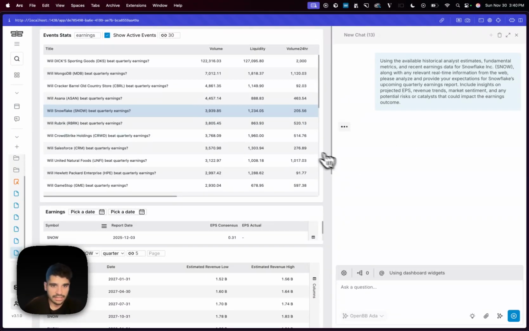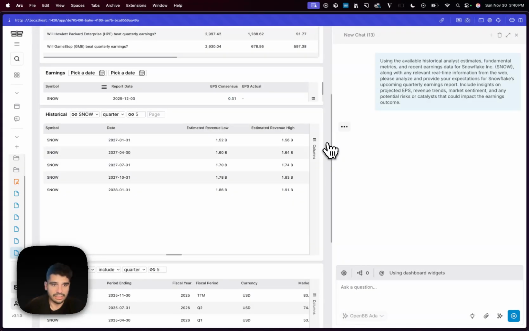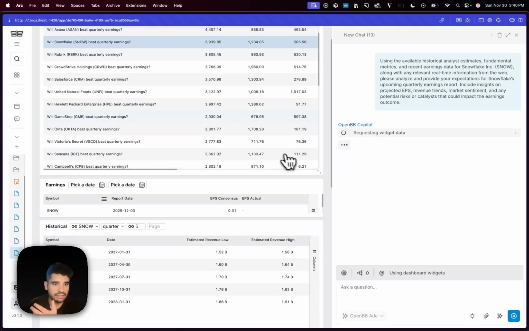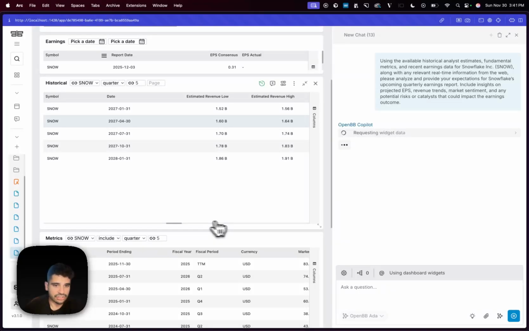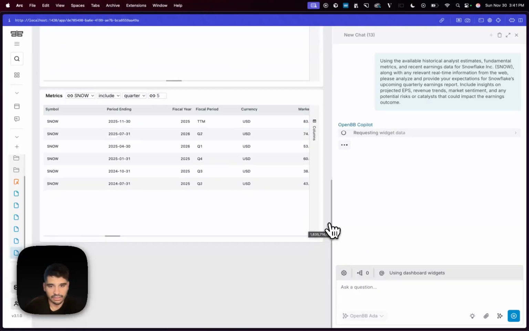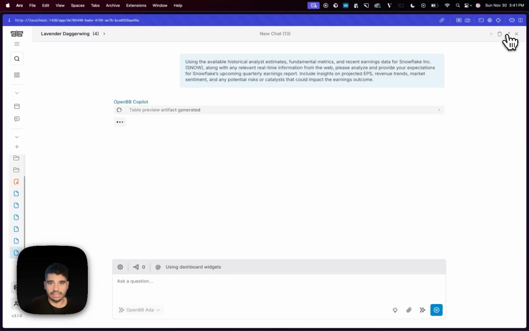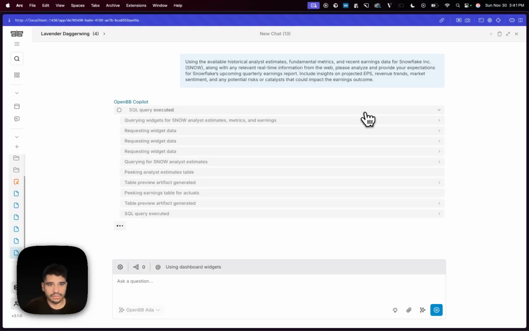And when I click on send, you'll see that it will basically process all the data from all of these different datasets. So we have polling market, we have earnings, we have financial metrics, and I could put in my company meeting notes, or I could upload additional documents, and it's all within your control. And in this case, because we are betting on the AI to provide an answer for us, you can actually expand the screen, go into this AI-only mode, and see what the AI is doing.